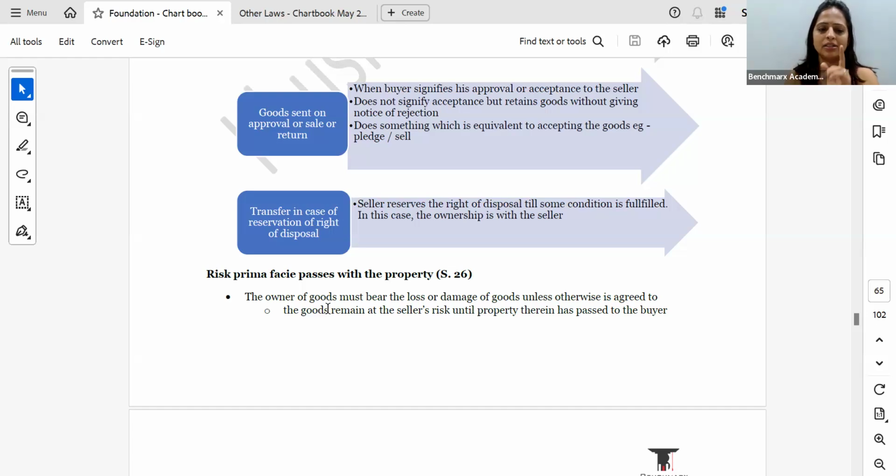So that is called reservation of right of disposal. Can be asked as a practical case study question, very likely to be asked. And theory में नहीं पूछेगा, but practical case study for sure they can ask. Okay. So where there's reservation of right of disposal, the property remains with the seller only. Otherwise, in all other cases, as soon as the goods are put in the course of transmission, it becomes the property of the buyer.